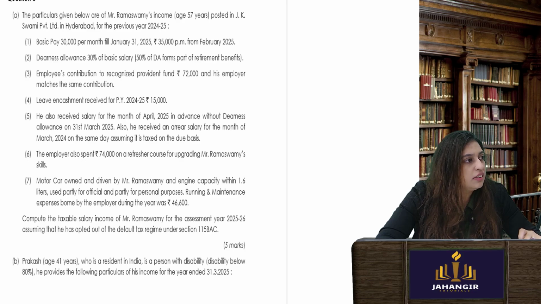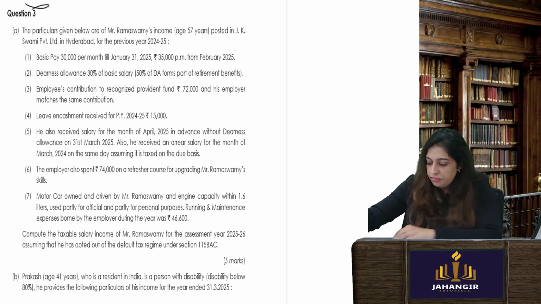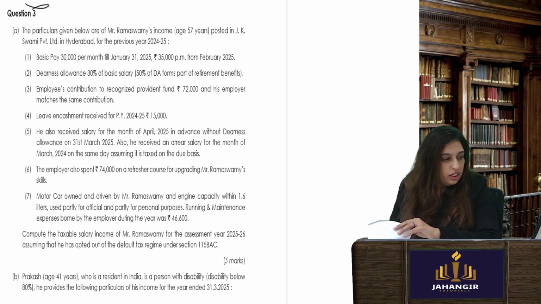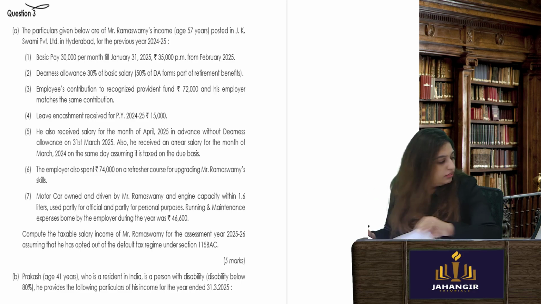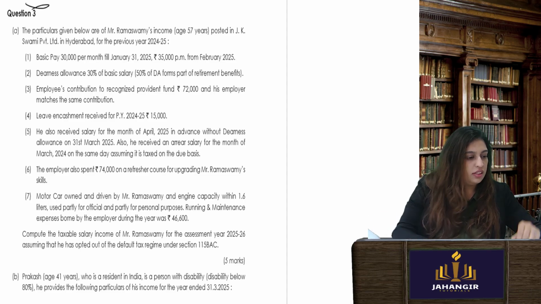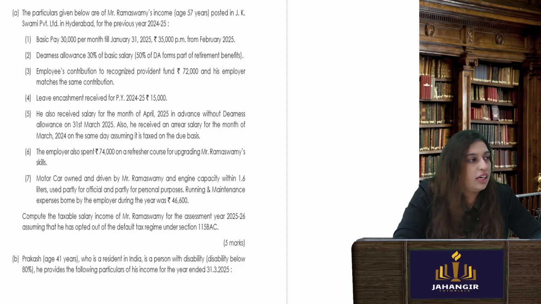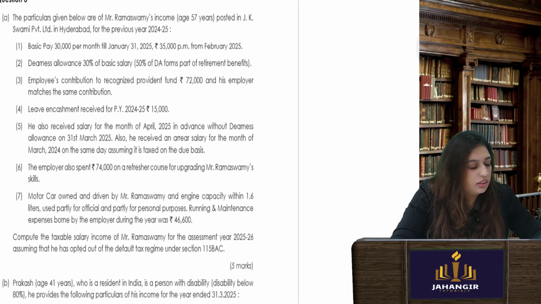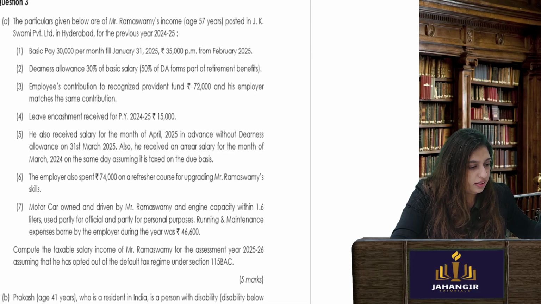The particulars given below are of Mr. Ramaswamy's income, and his age is 57 years. Posted in JK Swami Private Limited.